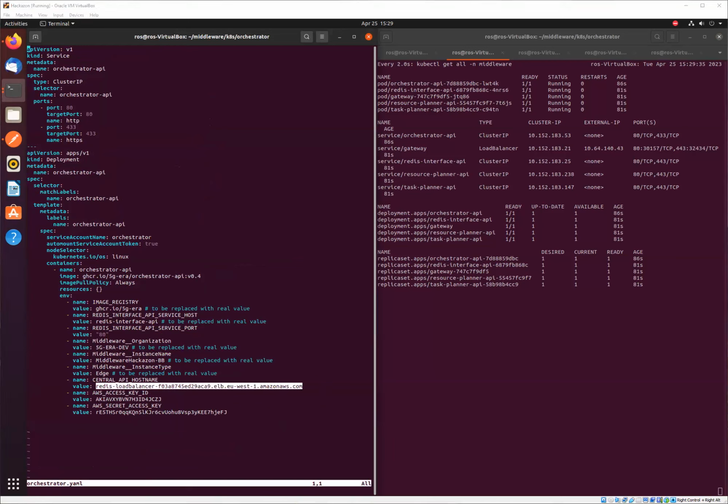And then the last one, AWS secret access key. Okay, you're welcome, Michal.